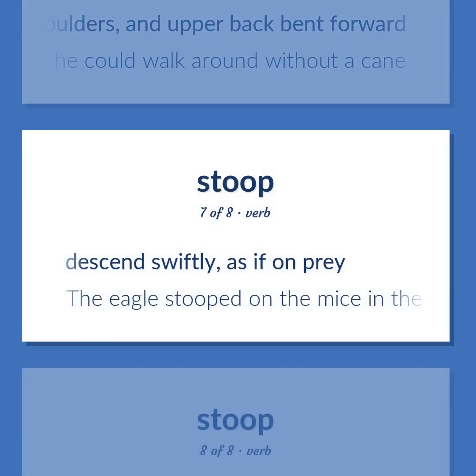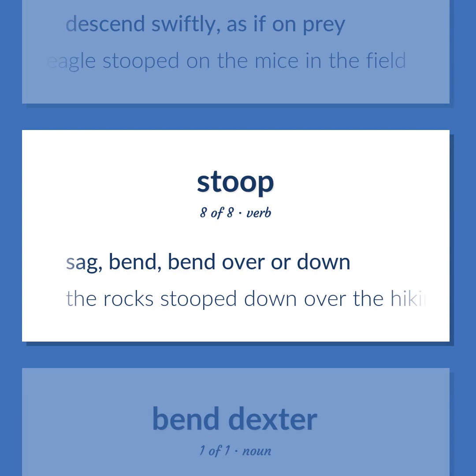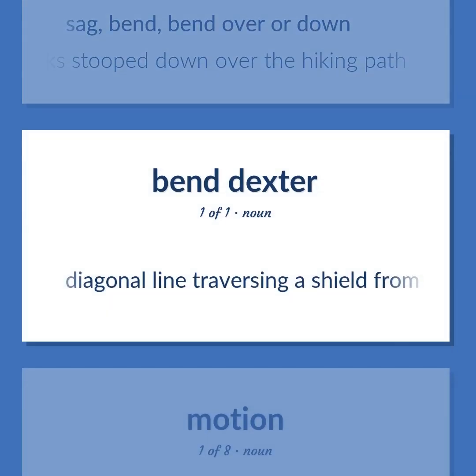Descend swiftly, as if on prey. The eagle stooped on the mice in the field. Sag, bend, bend over or down. The rock stooped down over the hiking path. Diagonal line traversing a shield from the upper right corner to the lower left.